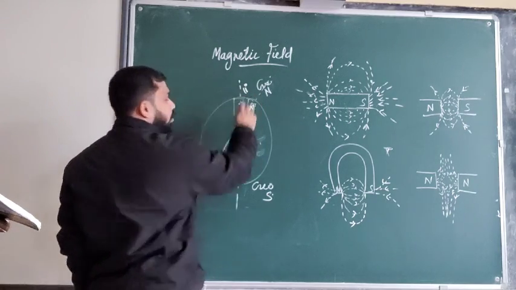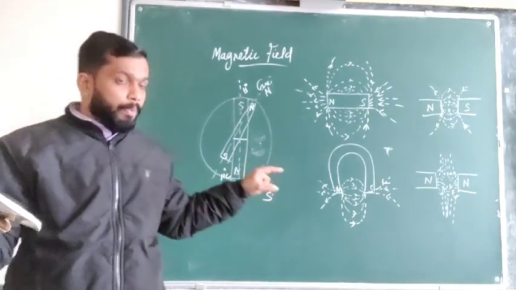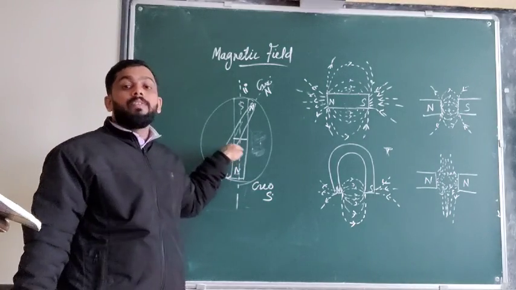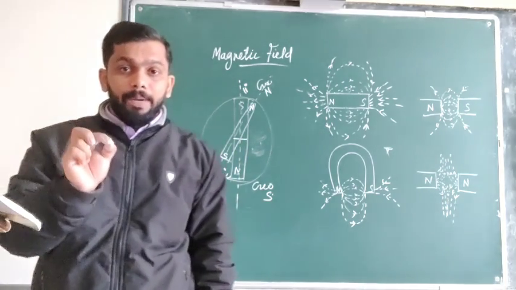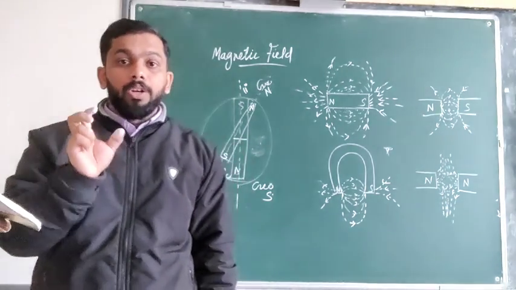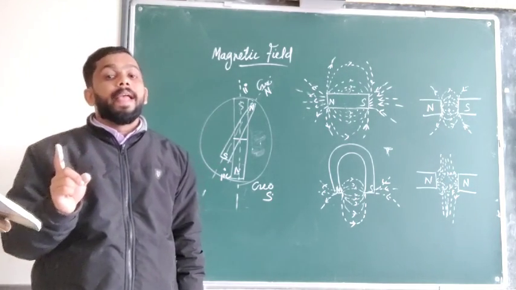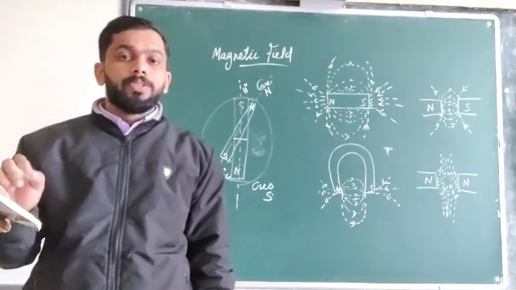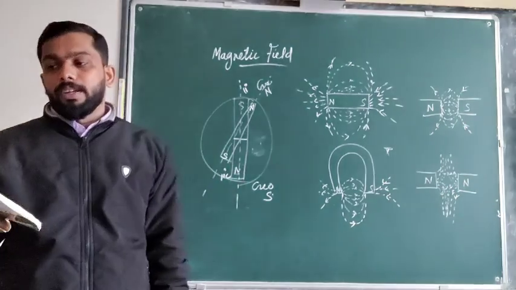Since the earth has the property of a magnet, we are able to find direction using a magnetic compass. A freely suspended magnet always gives the north-south direction. Like poles repel each other and unlike poles attract each other. So the earth has a magnet.